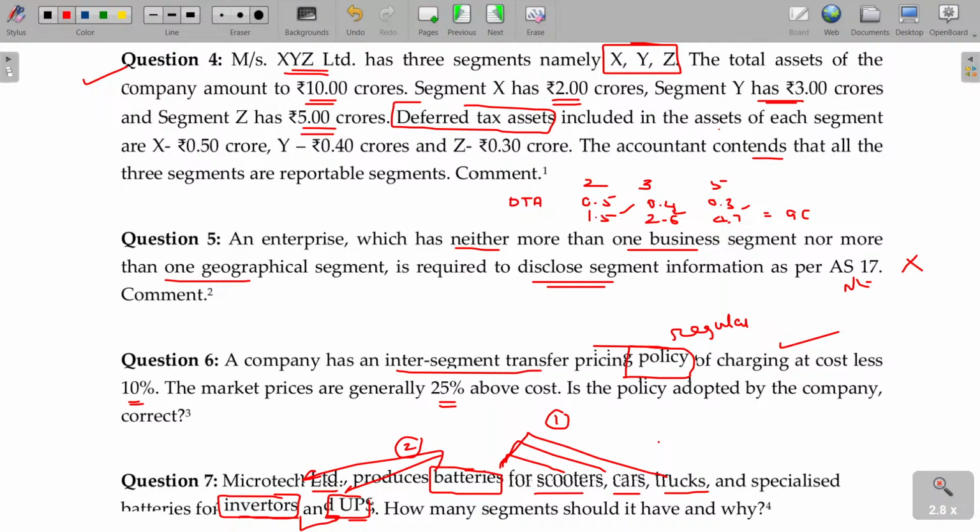Hope you are now able to understand. So how many segments do we have? Two segments. Batteries for scooters, cars, trucks are all for transport vehicles only. Inverter and UPS is totally different. This model is different, that model is different. So you need to have two segments, based on the risk and return.